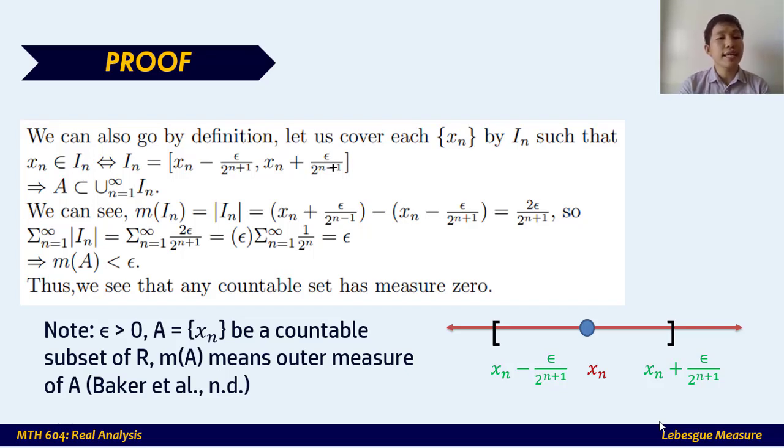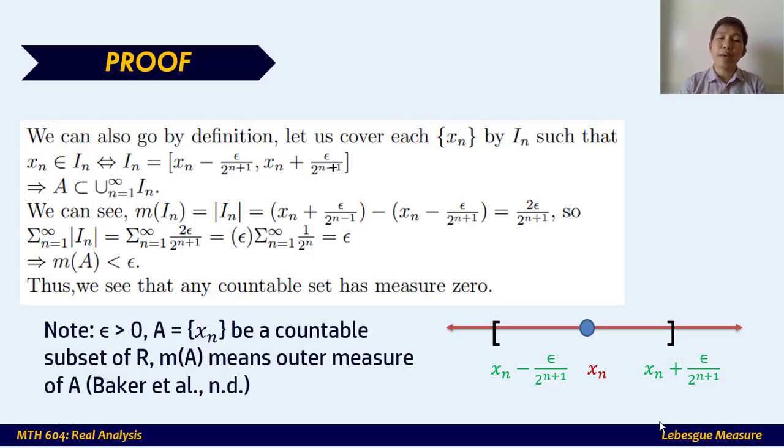So basically, x sub n is an element of I sub n, which is the interval from x sub n minus epsilon over 2 raised to n plus 1 to x sub n plus epsilon over 2 raised to n plus 1. Now, what does it imply? It implies that the set x sub n, or the subset of real numbers, or the sequence, which is represented by A also, is a subset of the union of these open intervals that covers A.